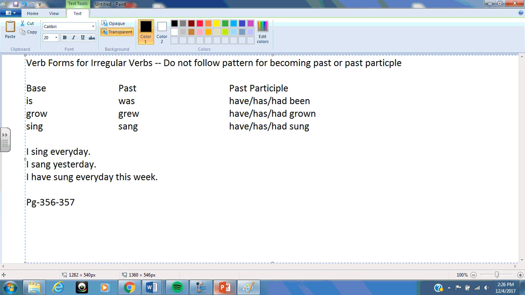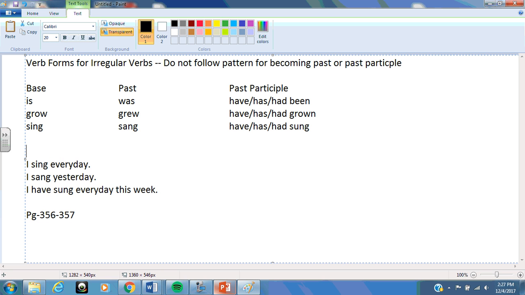So there's a couple that change, but then there's a couple that don't change. For instance, if I said the base of the verb is set, as in I set the table, if I put it in the past, it would be set. And if I put it in the past participle, it would be have, has, or had set. So this is an example of a verb that doesn't change its spelling at all. It's the same spelling for the base, the past, and the past participle. It's called irregular because it does not follow that pattern of adding a d or an ed.